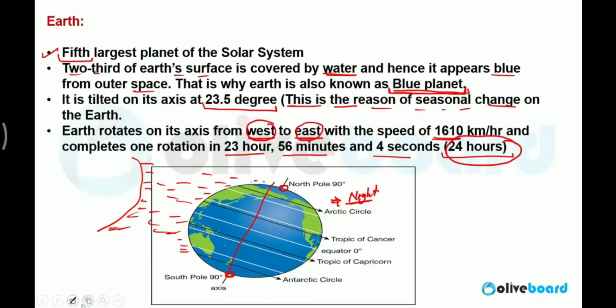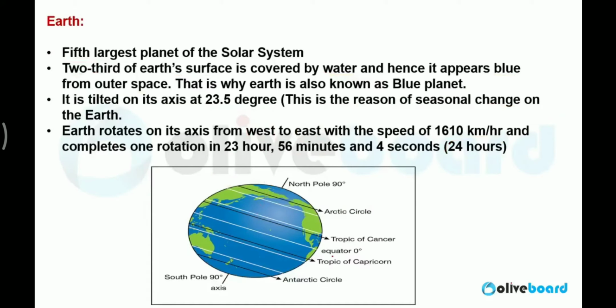Understand? Now, second important concept is the lines which are drawn on Earth. If you will observe the Earth, and just for example, I am taking here it is north, here it is south. Just for example, I already told you north is tilted by 23.5, south is tilted by 23.5, but just for example. So the lines which are parallelly drawn on Earth, they are the imaginary lines which are parallelly drawn on Earth. These lines are called latitude lines.